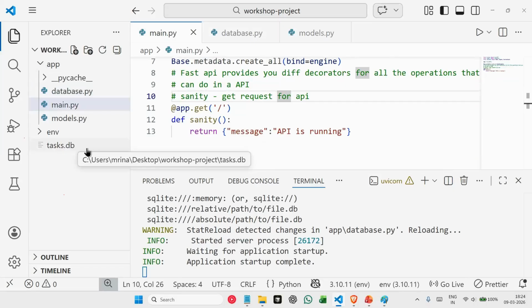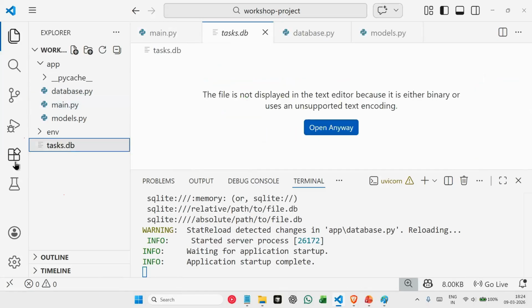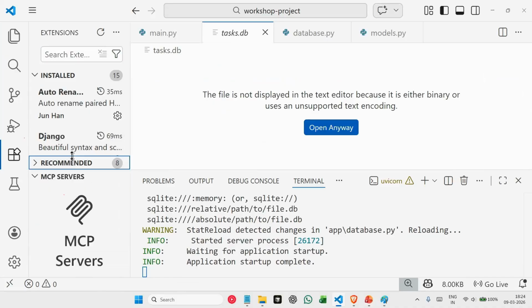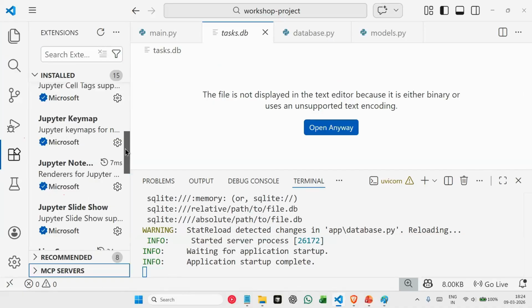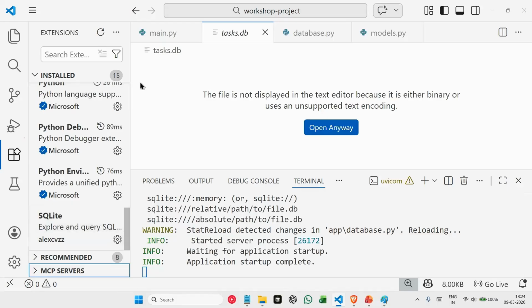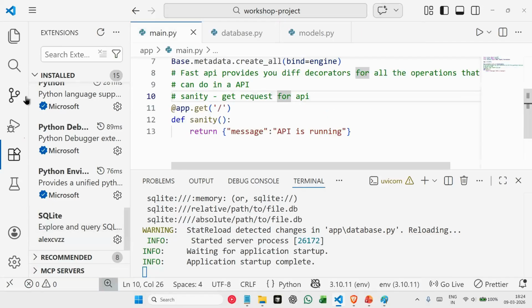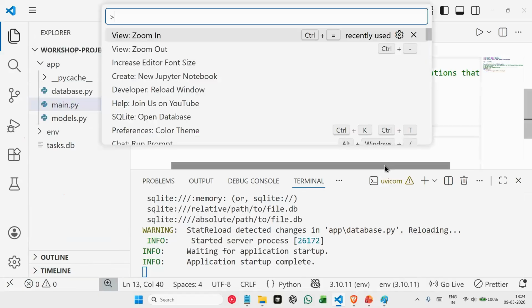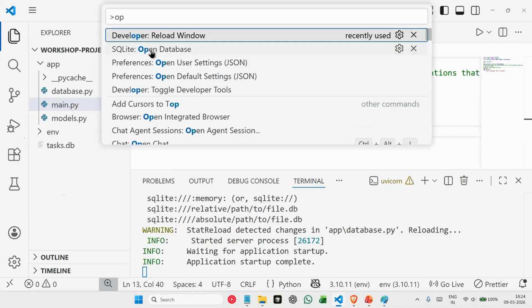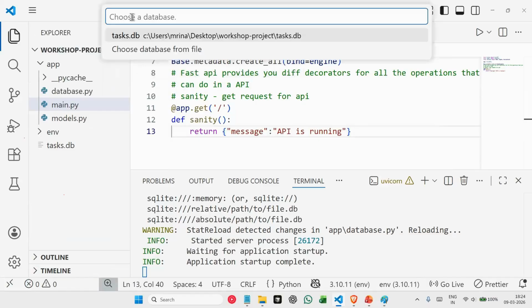This is an SQLite file, so it can be accessed using an SQLite database management application. In VS Code, you have an extension called SQLite Viewer. Let me show you. I already have it installed in my VS Code. Using it, you can actually access your database. For that, you say open SQLite database, open database. And here it is asking us to choose our database, which is task.db, and it is automatically showing that.